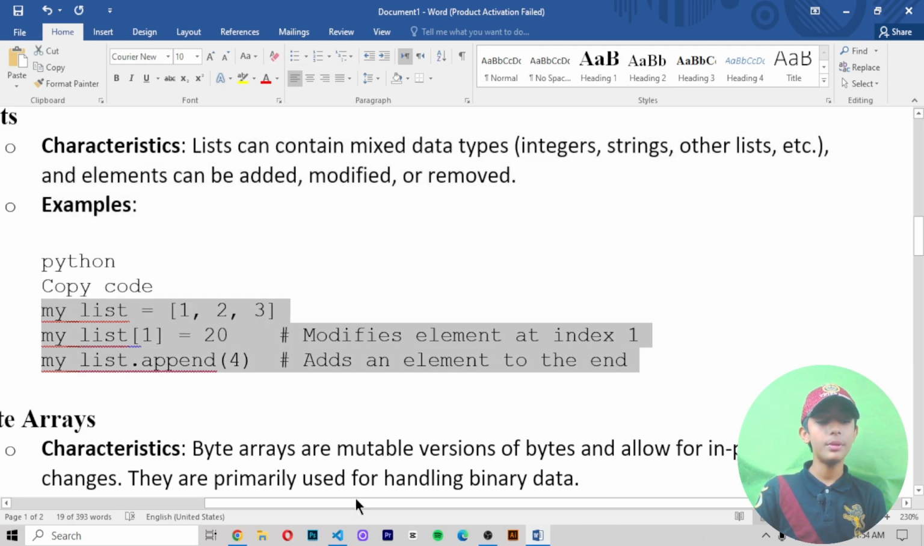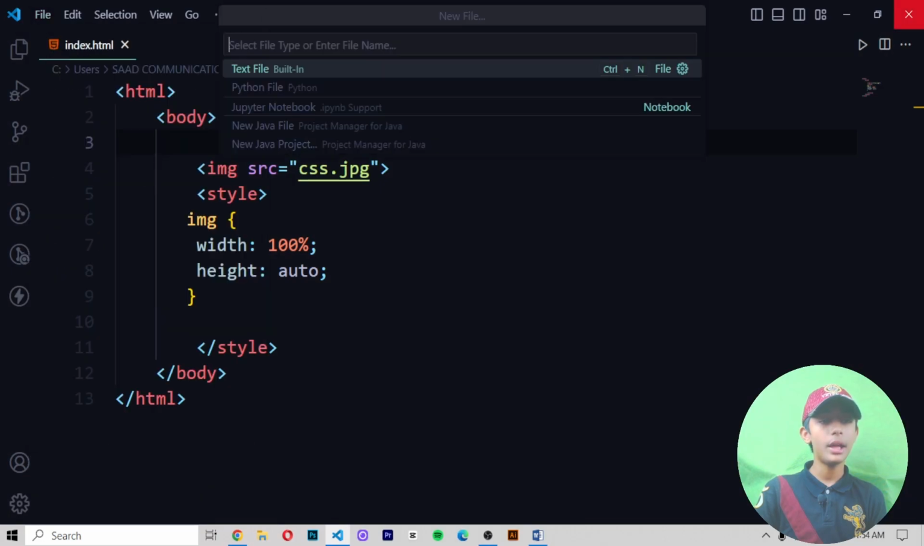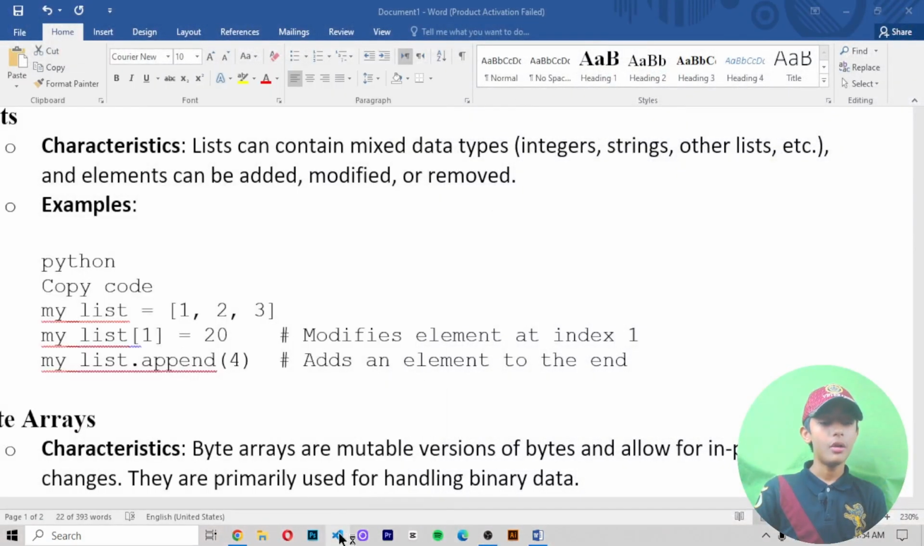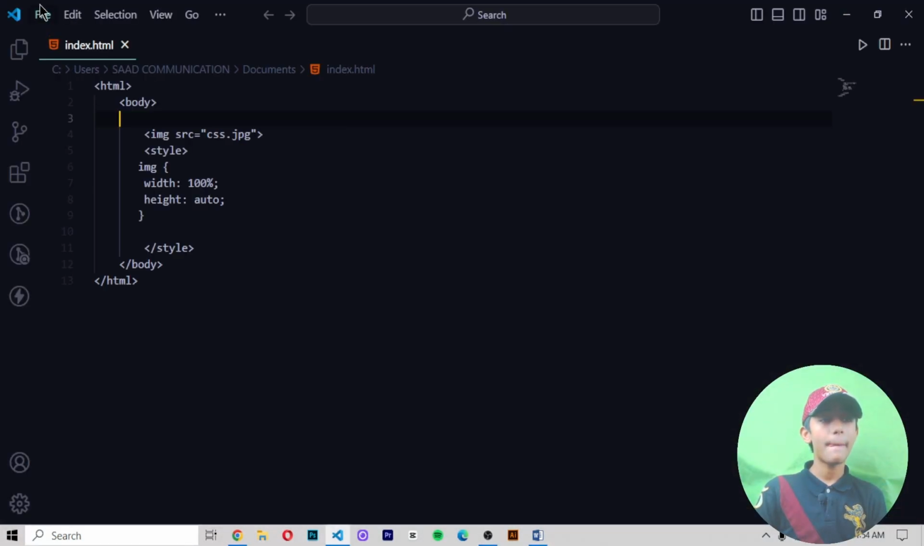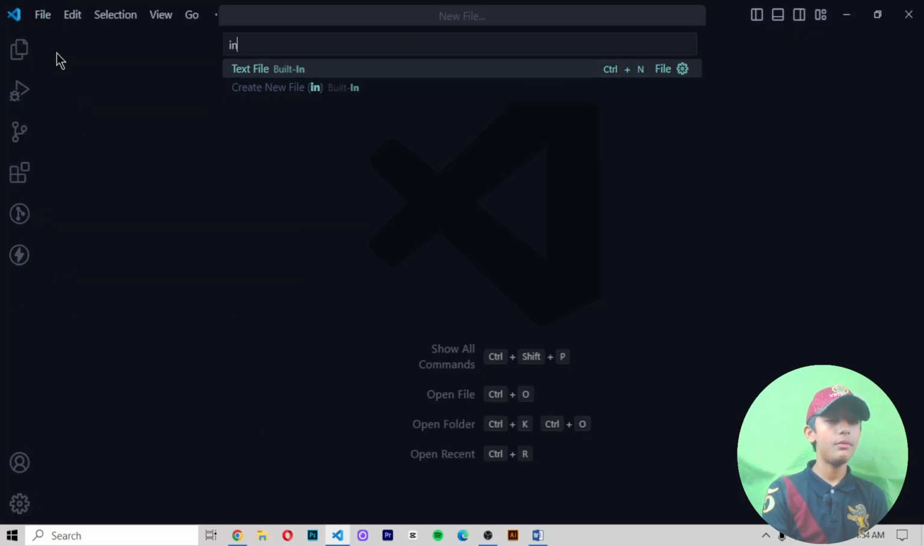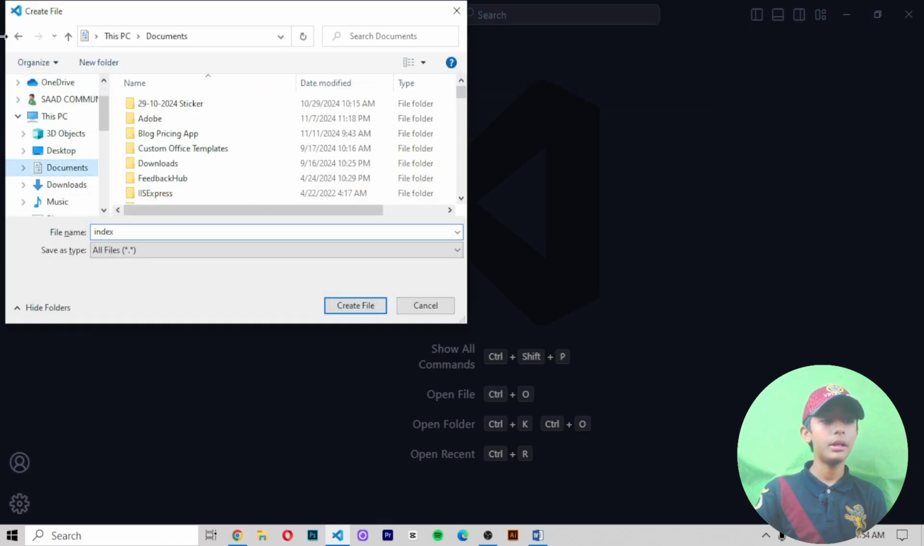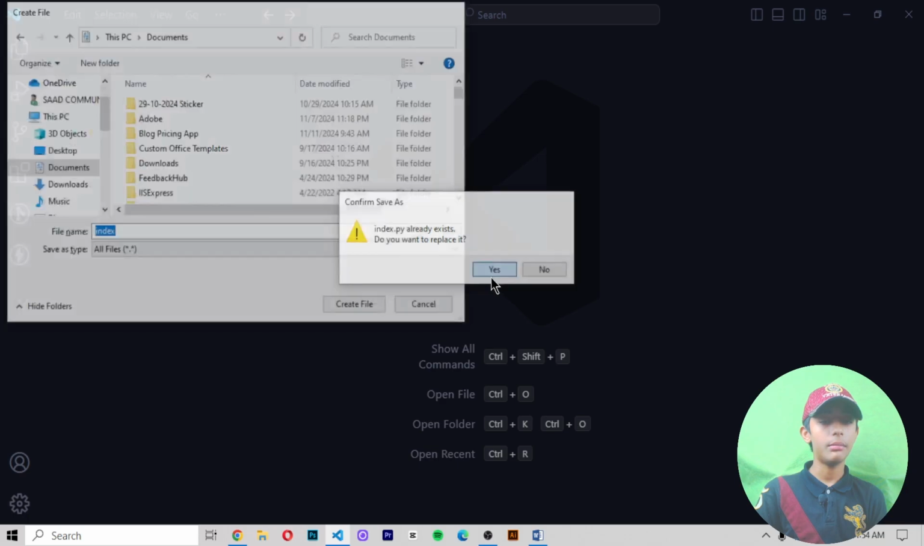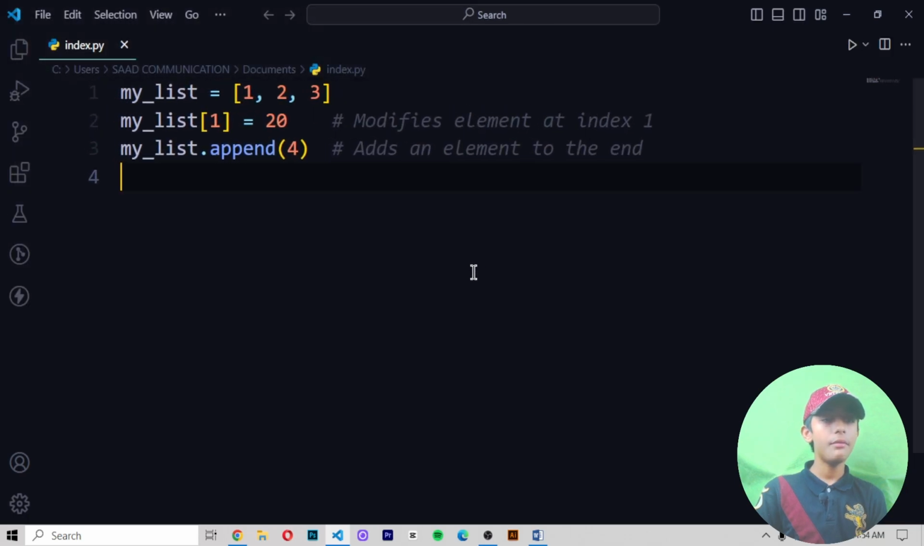When I copy this example and go to my Visual Studio Code, open it, and create a new window, I create a file named index.py and paste this code.